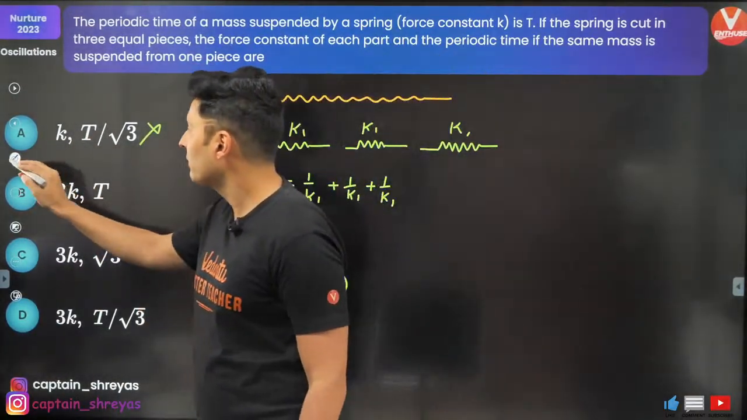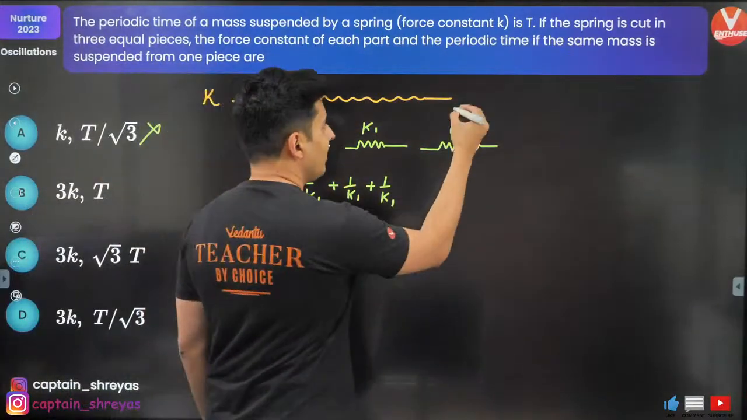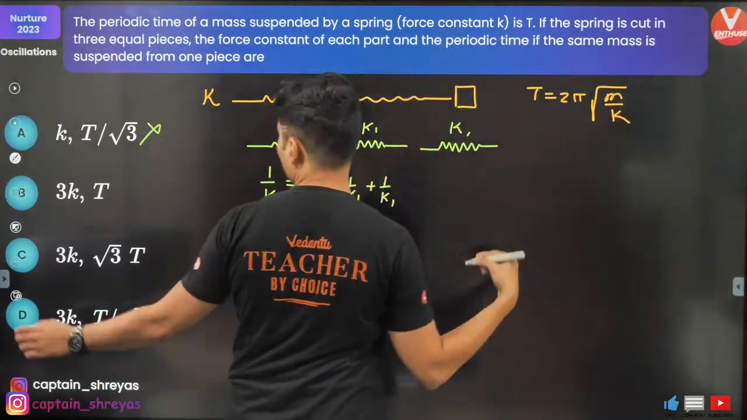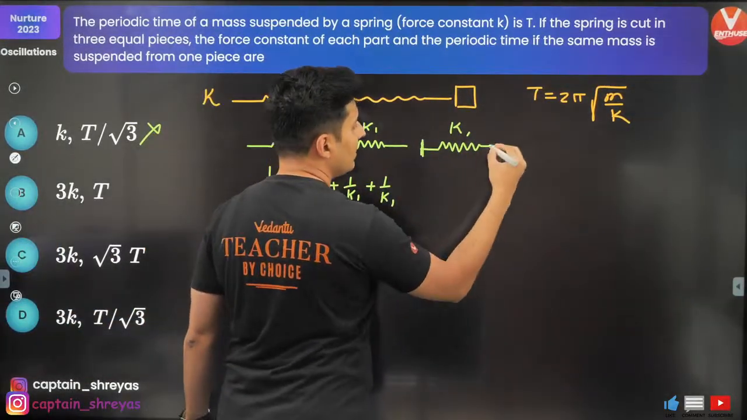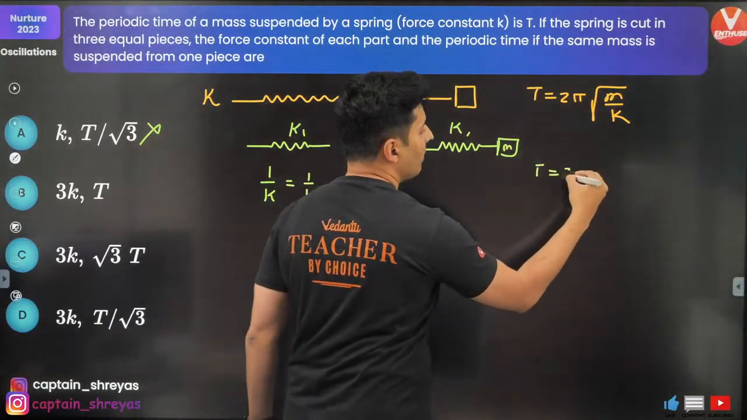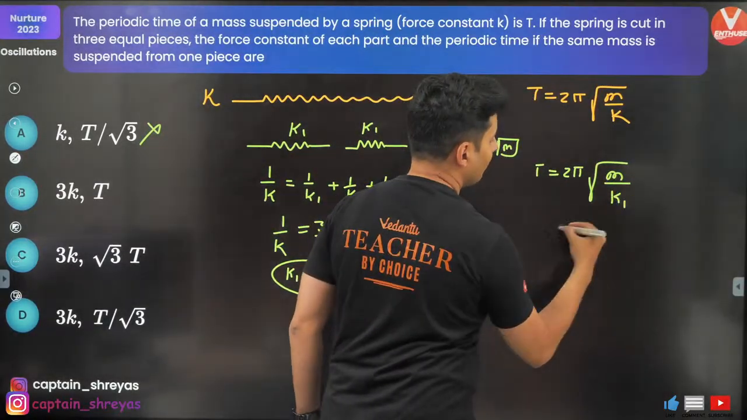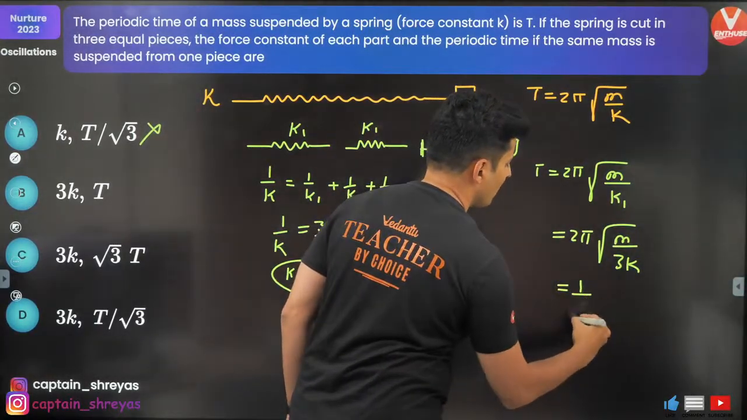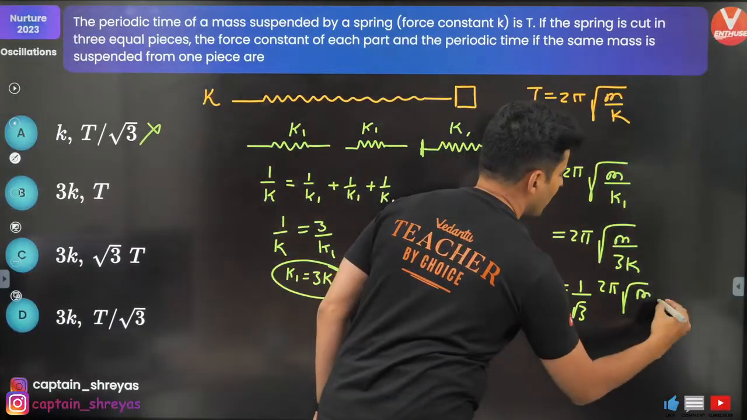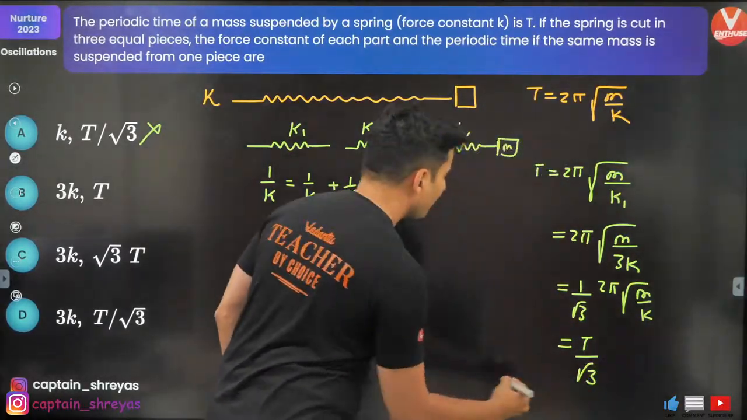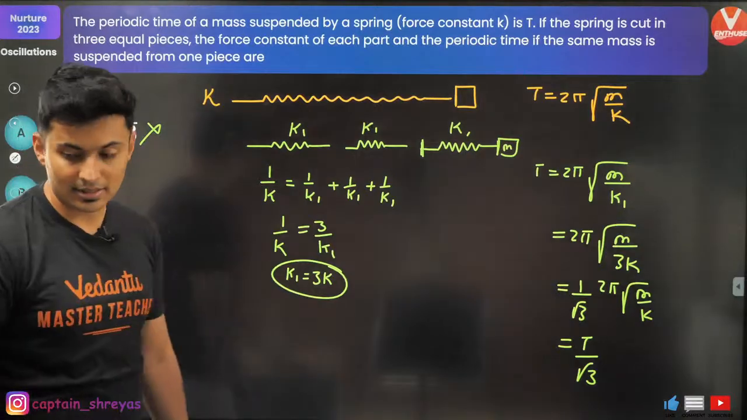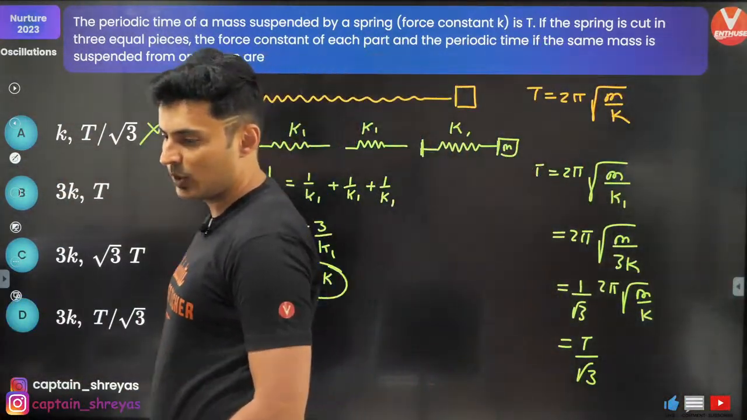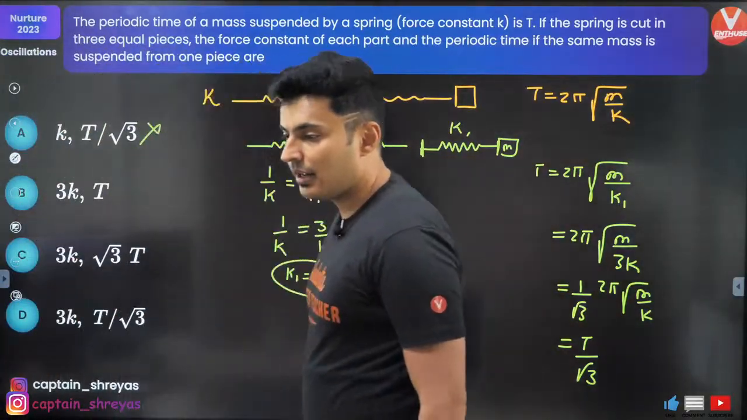What about time period? We can figure that out. When you had one mass connected here, the time period was 2 pi under root m by k. But when you took any one of these springs and connected the same mass, the time period will be 2 pi under root m by k1. But k1 is nothing but 3k, so root 3 can be taken outside, 1 by root 3, and you have 2 pi under root m by k. That means it is T by root 3. Yes, option D, I guess. Very good. D is correct. Very good, Arvinder, Deepak, Anthony, excellent.